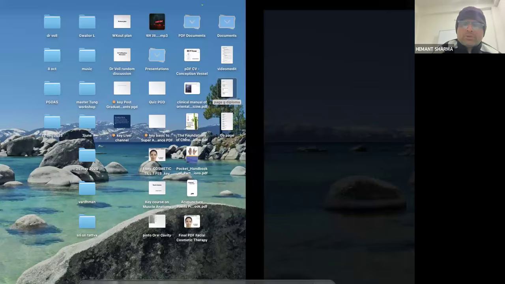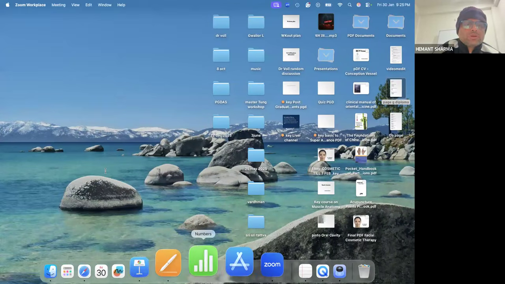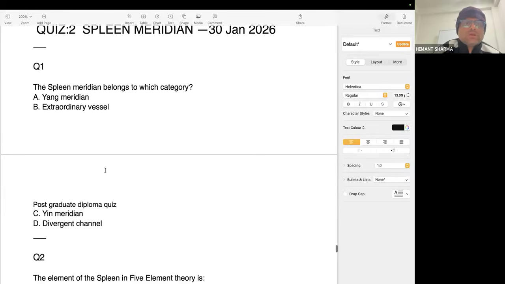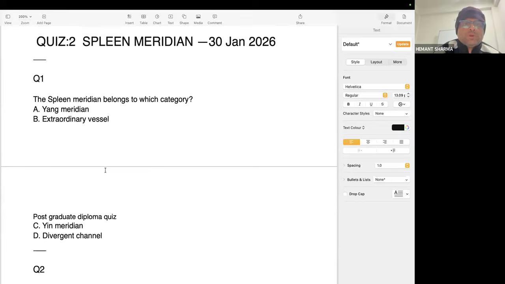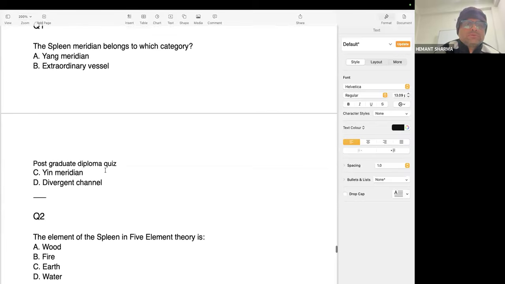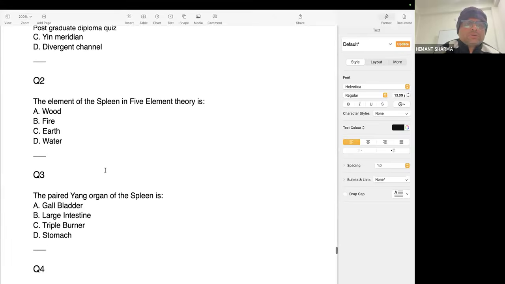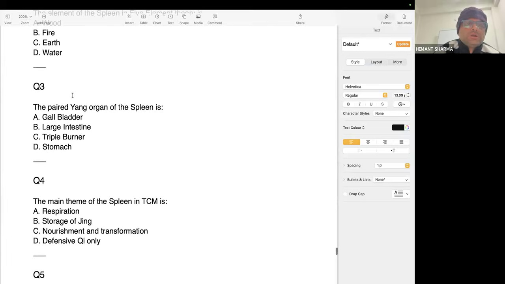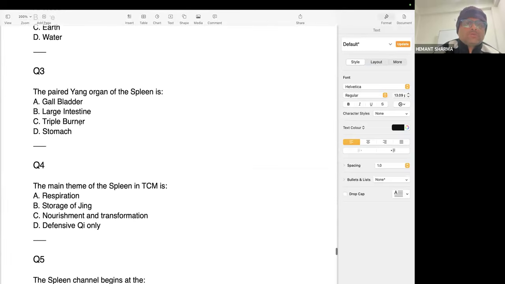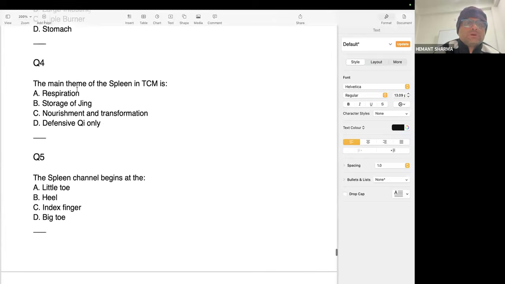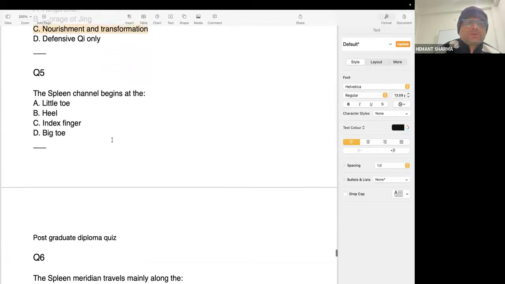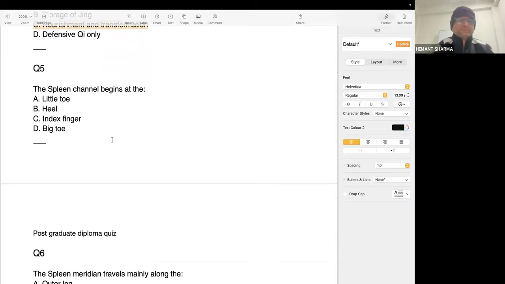So now we are coming to quiz number 2. So can I ask a question? Okay, after a few questions, you can ask me. So question number 1, spleen meridian belongs to which category? Meridian. Question 2, the element of the spleen in the 5-element theory is Earth. Question number 3, the paired yang organ of the spleen is Stomach. Question number 4, the main theme of the spleen in TCM is nourishment and transformation. Question number 5, the spleen channel begins at the Big toe.